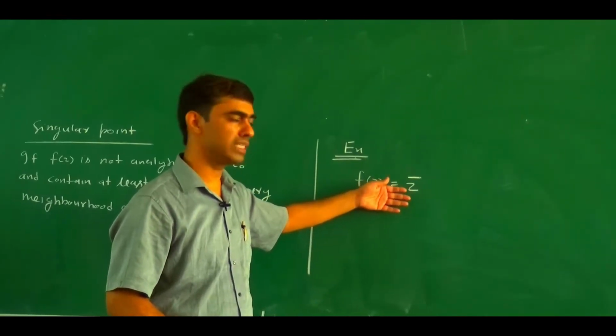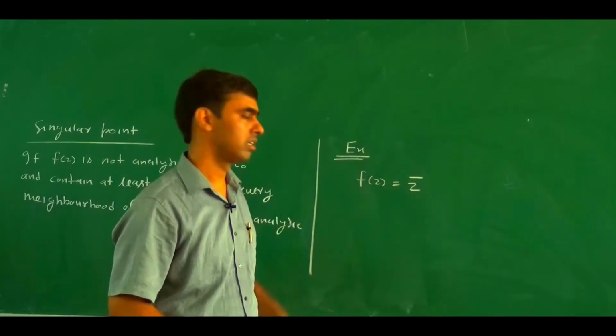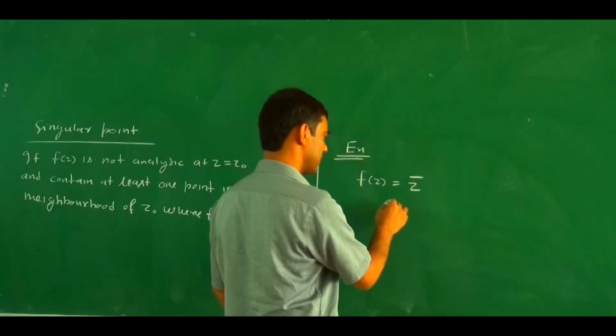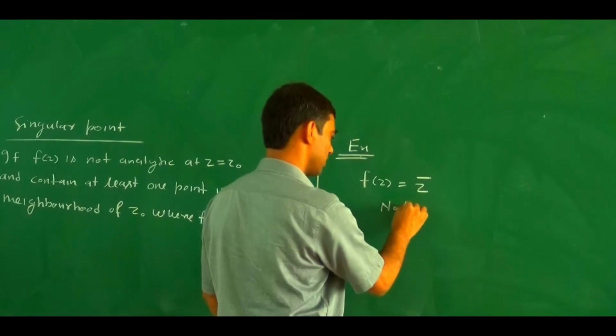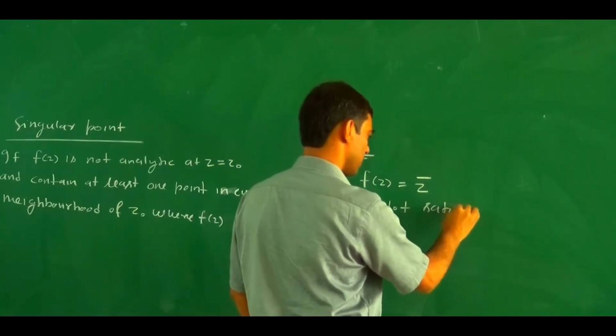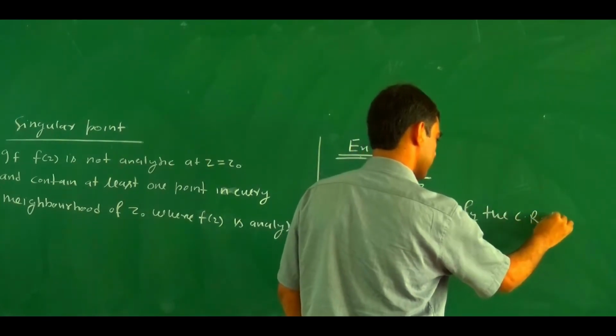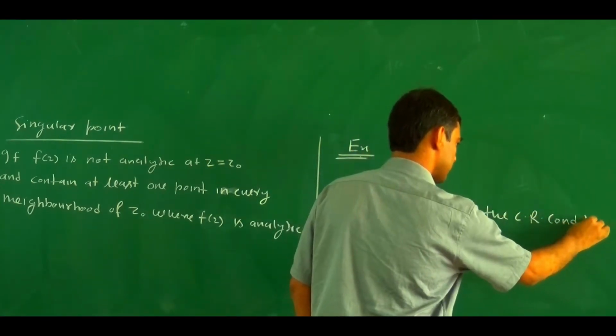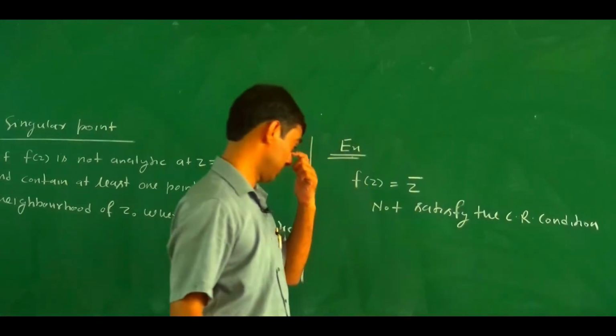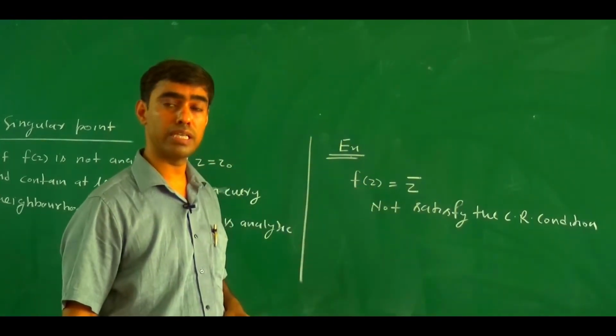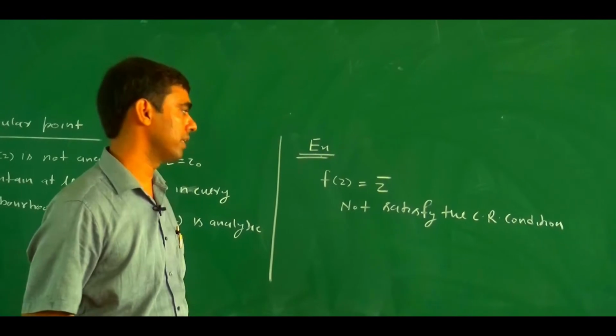So it is not analytic anywhere. It does not satisfy the CR condition, so f(z) equals z bar is not analytic in the entire complex plane.